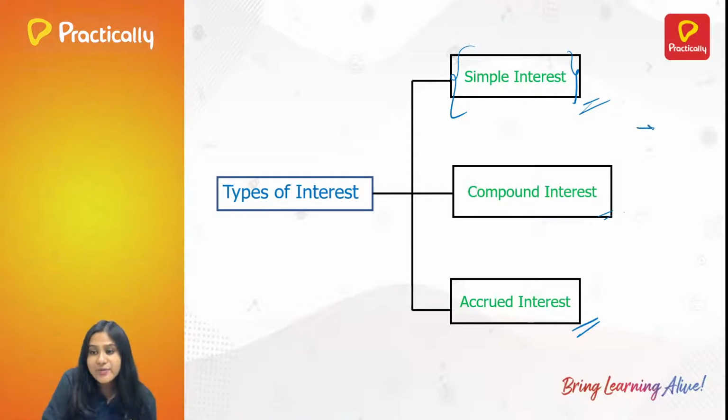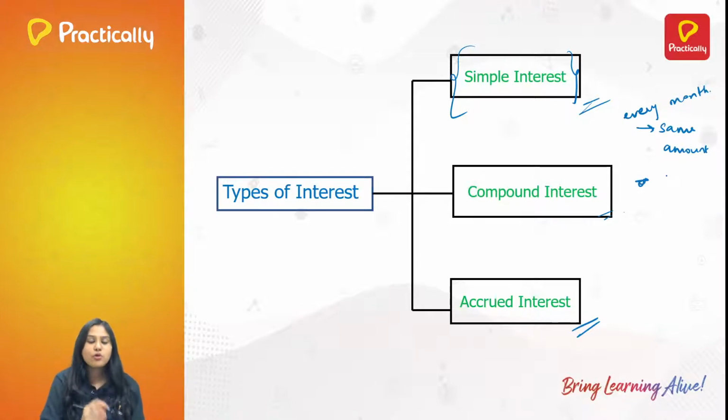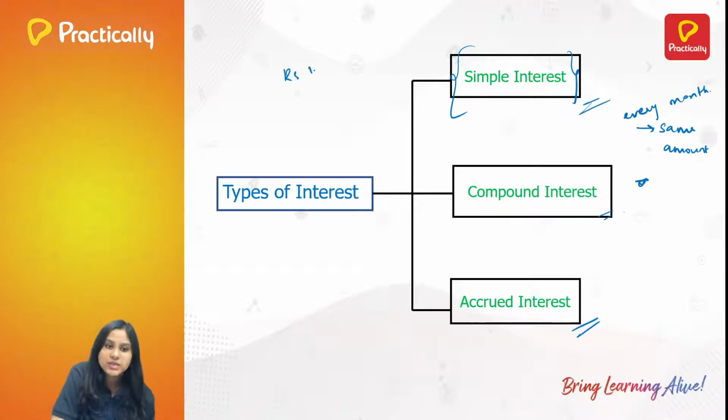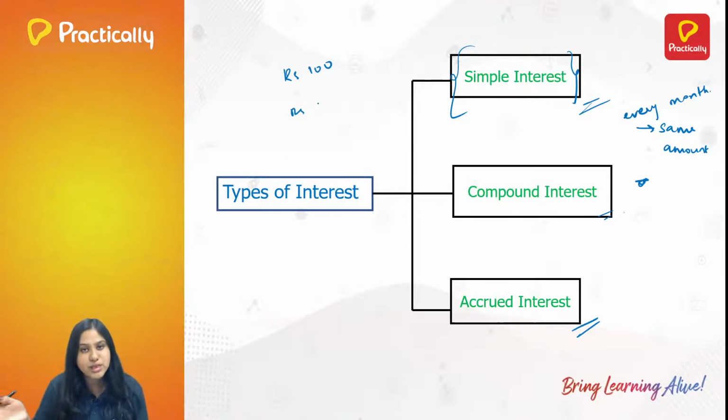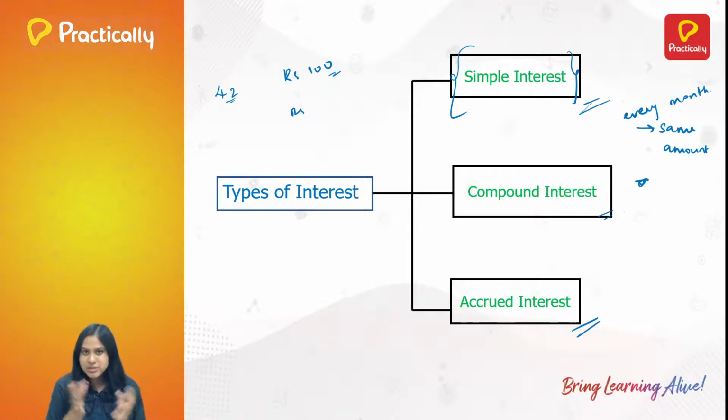So simple interest is what I have explained. That is, every month the same amount will be added. So suppose for 1 month it is rupees 100, for the next month also it will be rupees 100, for another month also it will be rupees 100 interest. So it goes on, right? But don't you think it is difficult to calculate by taking 100, 100, 100 and so on? Since it is 100, it's easy to multiply. But what if the interest is 42 rupees and you have to calculate for something and you don't know the principal? It would be a very tedious task, correct?